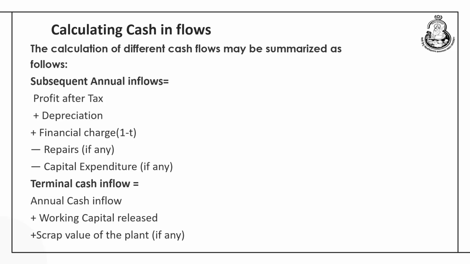again there is certain cash which will be released. So, the annual cash flow of the last year of the project along with any working capital that is being released and also the scrap value of the plant would be added to the annual cash flow. This is called the terminal cash flow. So, here the terminal cash flow along with the annual cash flows of all the years would be considered as the cash inflows from the project. And finally, these cash inflows and the initial cash outlay would be compared in order to find out whether the project should be selected or it should be rejected.